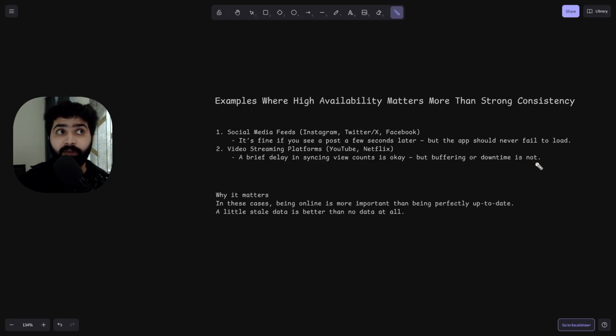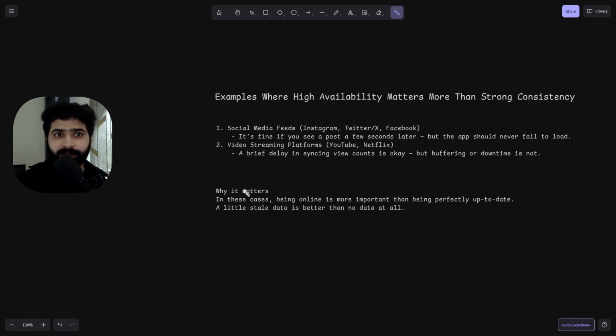Suppose you are watching Netflix. There might be a chance that the description of a particular movie or series is out of date. That's fine, but buffering or downtime is not acceptable. The system must be available. So why does it matter? Because in these cases, being online is more important than being perfectly up to date.